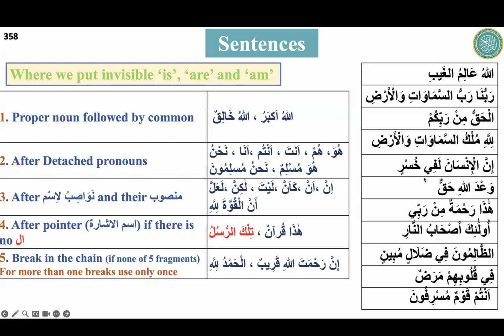So which rule have you applied here to put is mr? After the nawasibul ism. So what is the ism here? Inna. And the mansub is? Insana. So after that, can you please translate again? Indeed the human is surely in loss. Okay. Thank you.